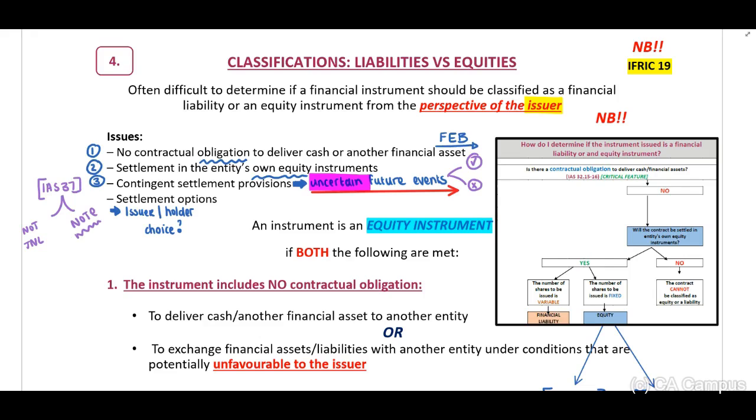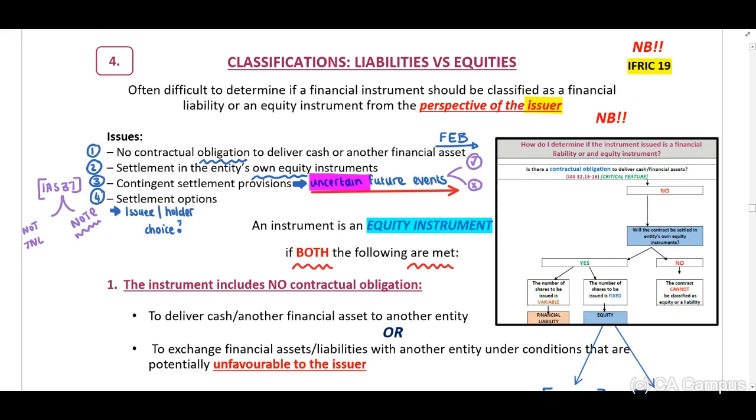Number 4, our settlement options. Remember, this is a choice of the issuer or holder to settle this in either shares or fixed value. Now, on our right-hand side, I have included our table with the questions. But we will look at an instrument that is an equity instrument if both of the following are met.